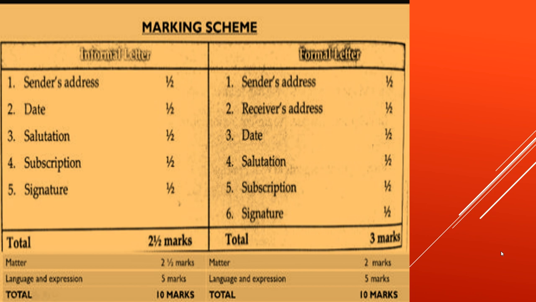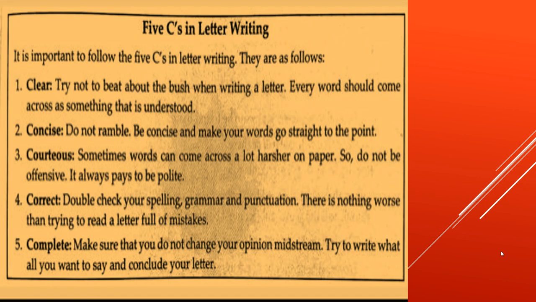Coming to the formal letter, sender's address half a mark, receiver's address half a mark, date half a mark, salutation half a mark, subscription half a mark, signature half a mark. So in total, the marks for the format of a formal letter is 3 marks. Matter carries 2 marks. Language and expression carries 5 marks. In total, it is 10 marks.